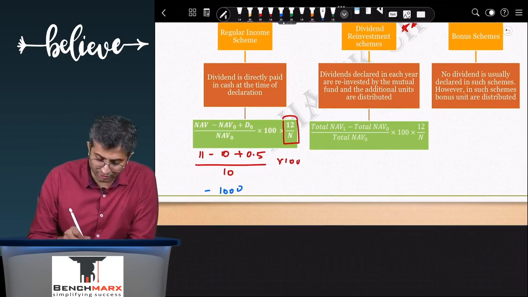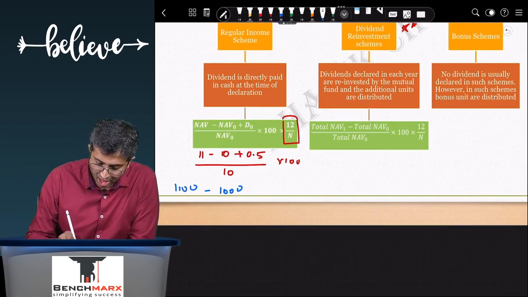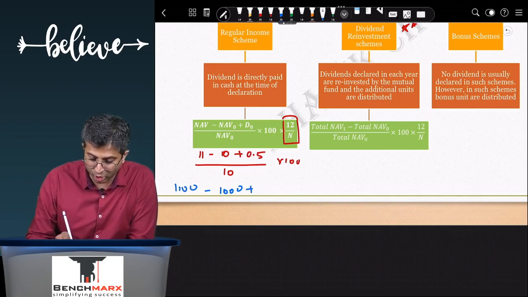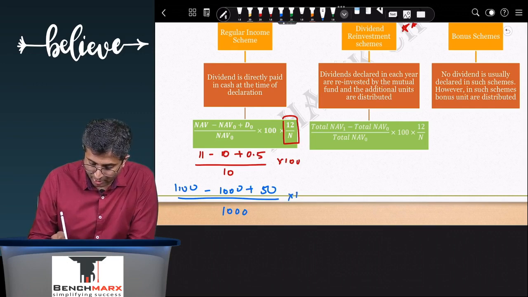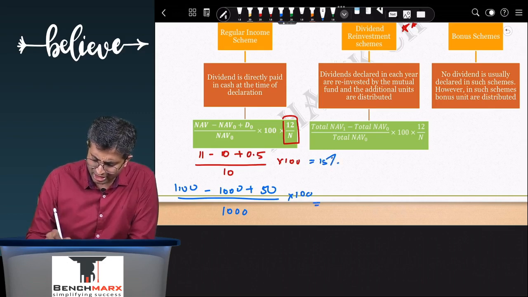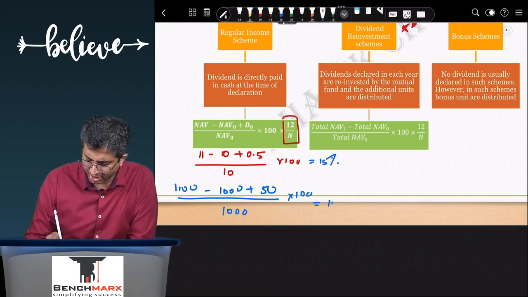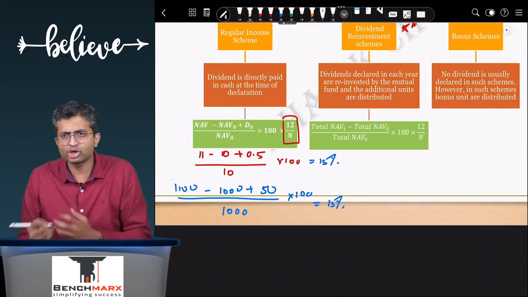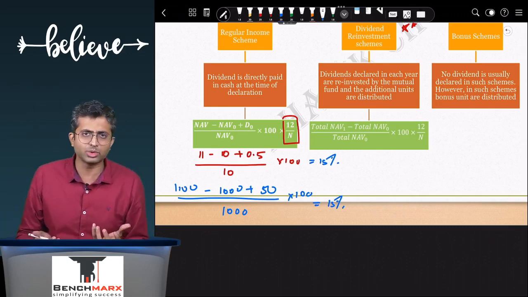That becomes at the end of the year 11 rupees into 100 units, that is 1100, plus you have received during the year 0.5 into 100, that is 50 rupees as dividend. You divide this by 1000, your total investment, and hence you still get the same. Let us assume this was a single year return, you still get, if you calculate 150 divided by 1000, which is 15%. Because you start with 100 units, you end at 100 units.